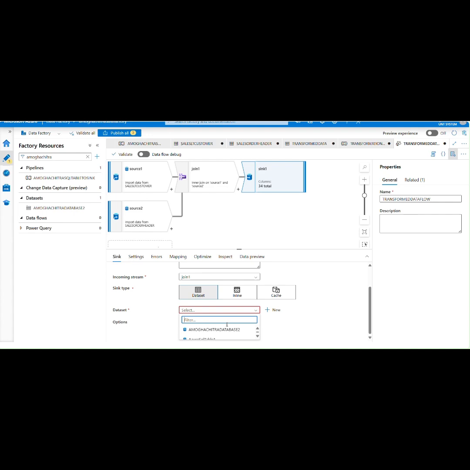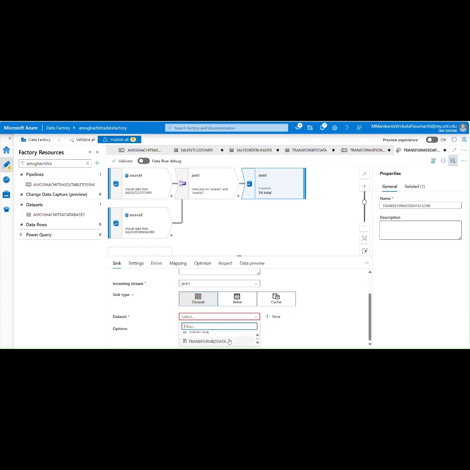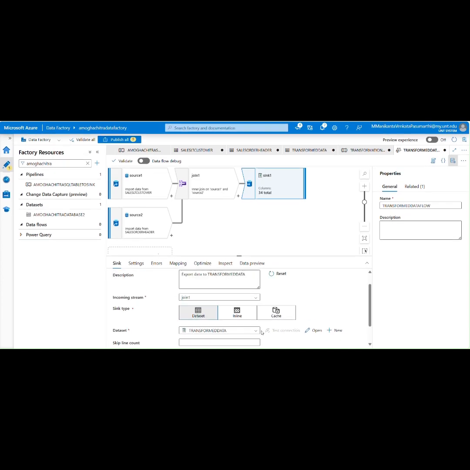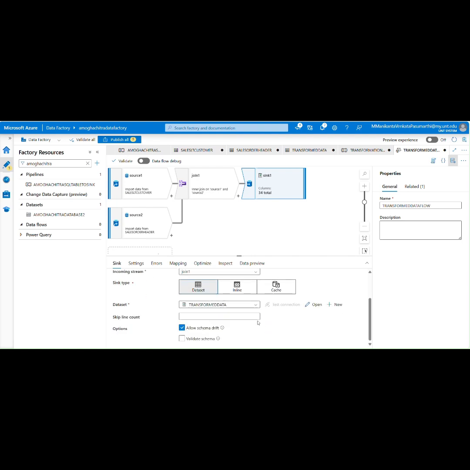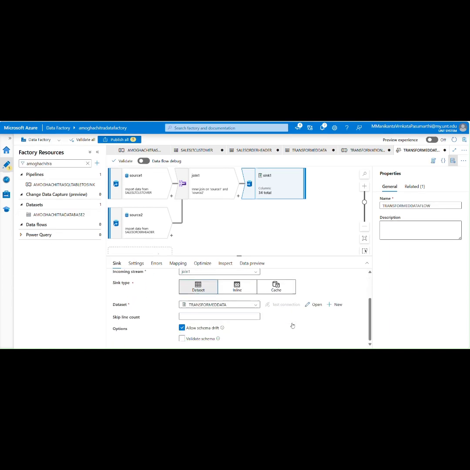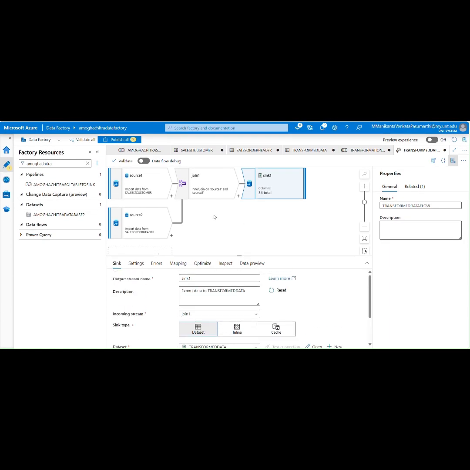Here the dataset we have created before, which is transformed data, right? Here we have created the transformed data. So all are perfect as of now. So I'm going to debug it.